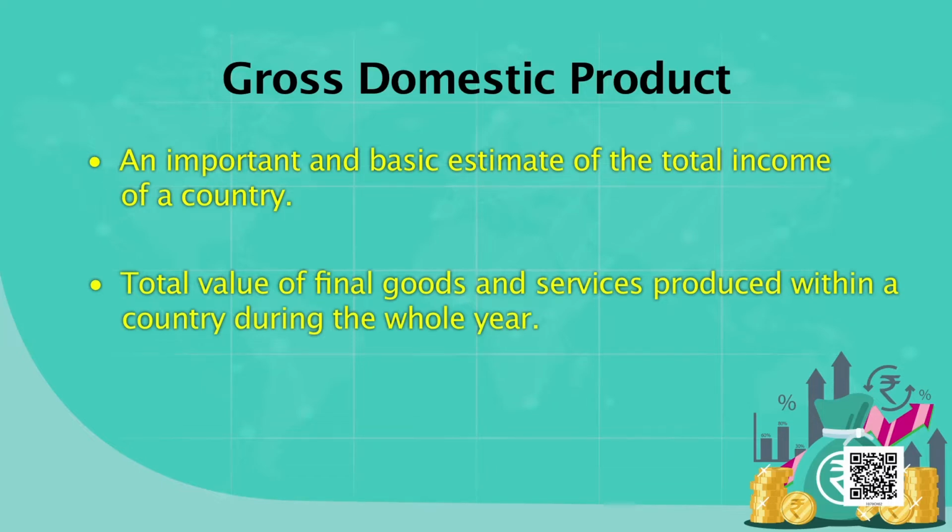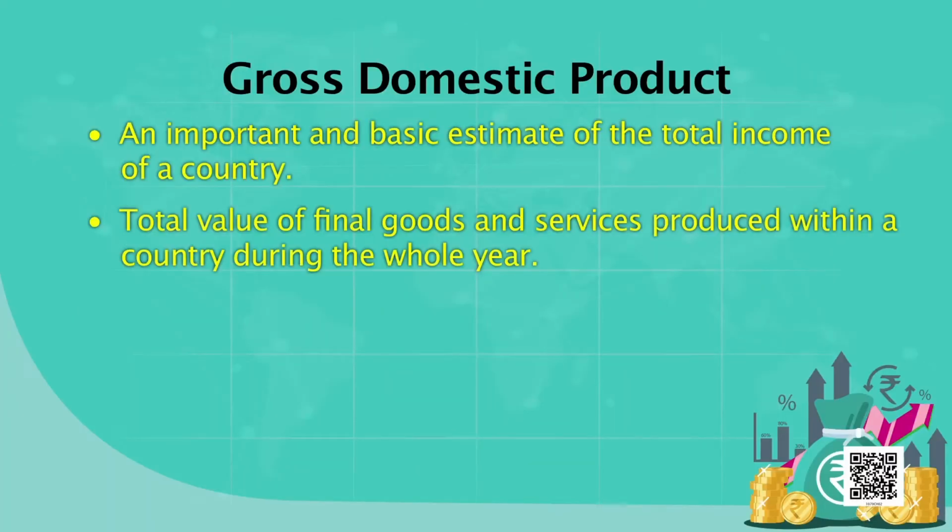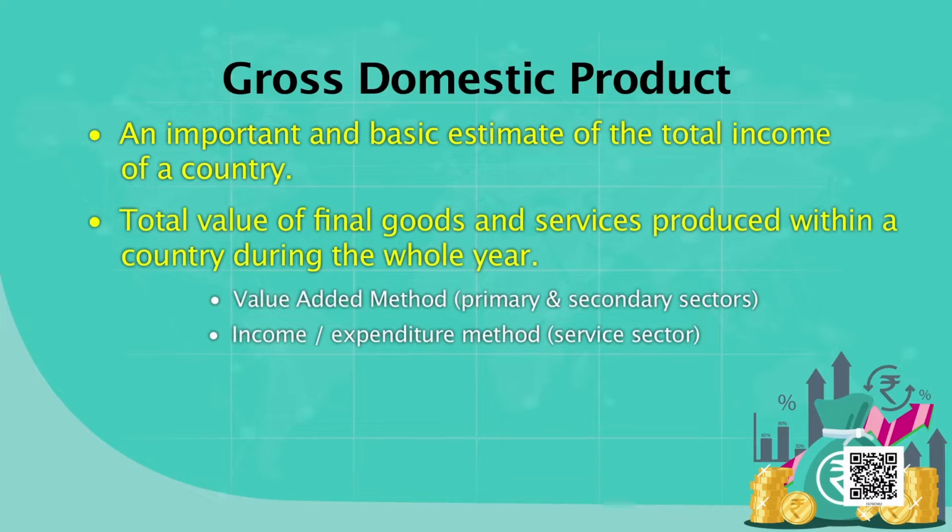To come to the concept of gross domestic product, I'll give you more examples. Generally, the gross domestic product is estimated in different ways, mainly by the value added method, which I am going to explain. The second method is called the income or expenditure method. Income and expenditure means all the people's incomes.